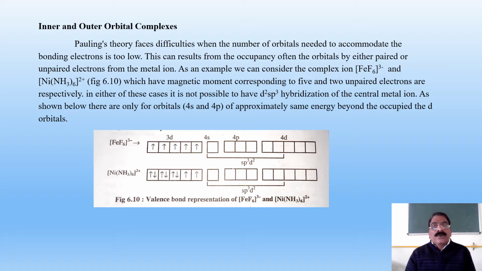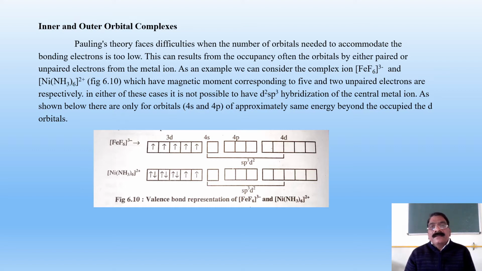See here, Pauling's theory faces difficulties when the number of orbitals needed to accommodate the bonding electrons is too low. This can result from the occupancy of the d orbitals by earlier paired or unpaired electrons from the metal ion.